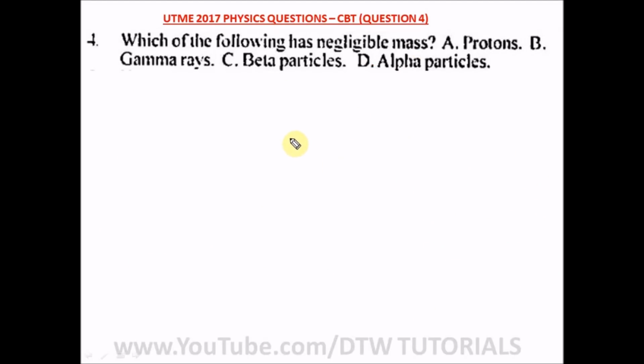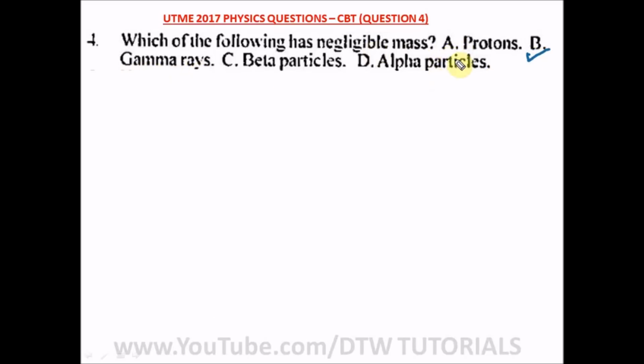Question 4 of our UTME 2017 physics past question says, which of the following has negligible mass? A says protons, B says gamma, C says beta particles, D says alpha particles. The correct option here is option B, which is your gamma rays.